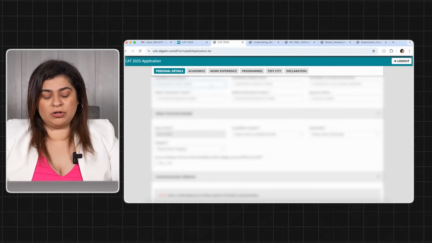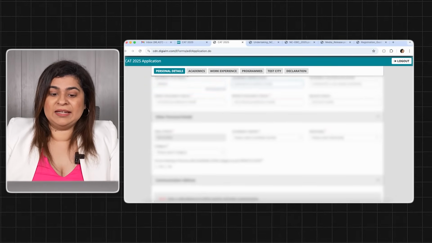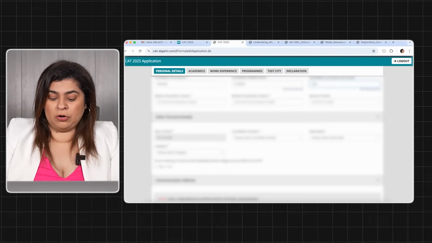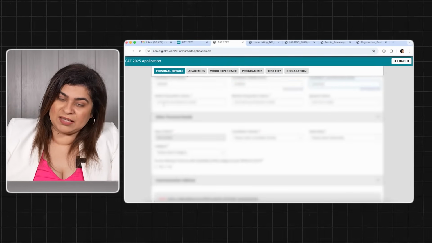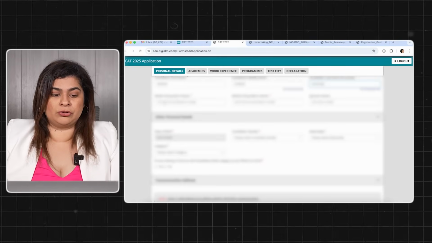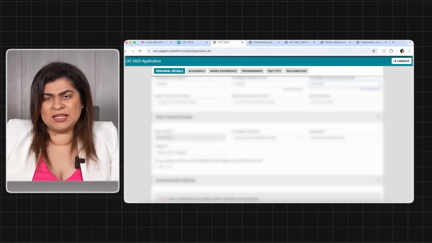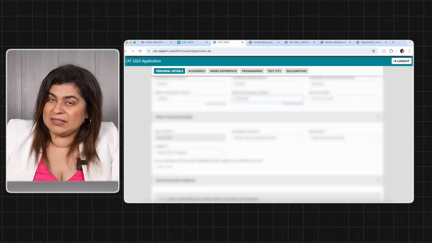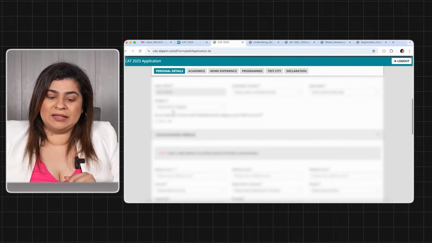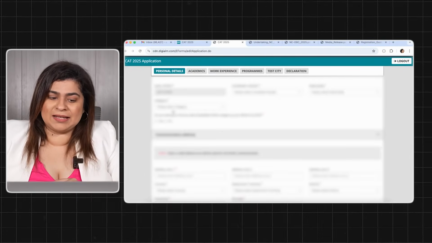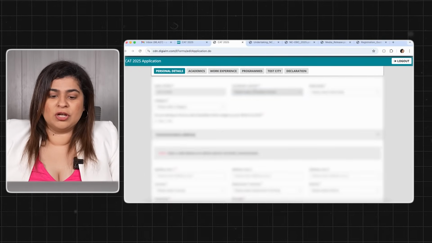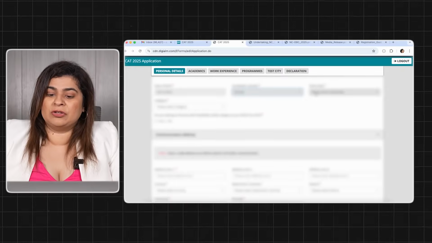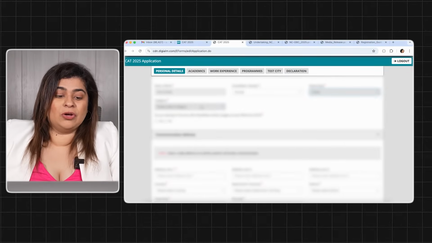Again, please make sure you keep in mind that this is in line with what is there on your 10th mark sheet. So keep the same thing. Then you have to enter your father's name, mother's name, and for people who are married, you have to enter your spouse details as well. Okay. Now comes the next section. Date of birth will be auto-filled. You will choose your gender, your nationality, your category.